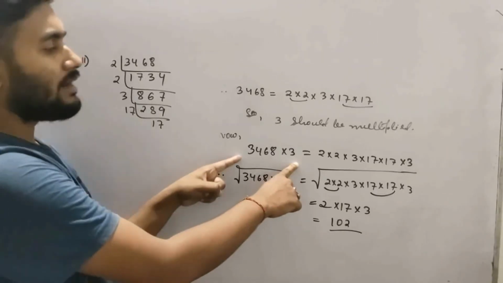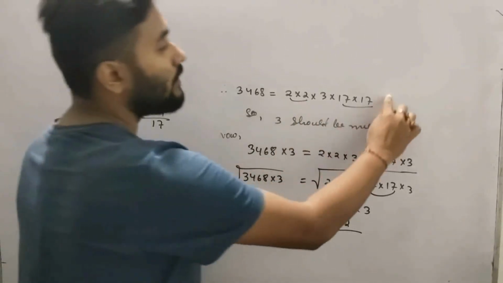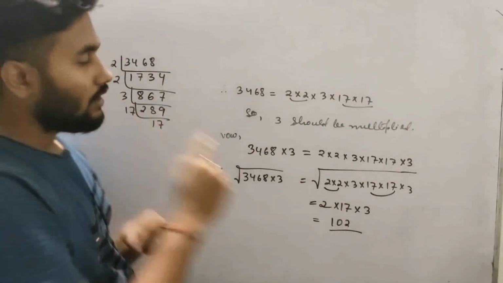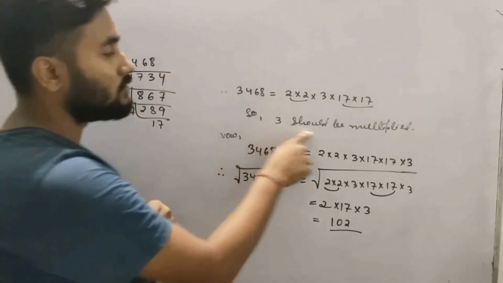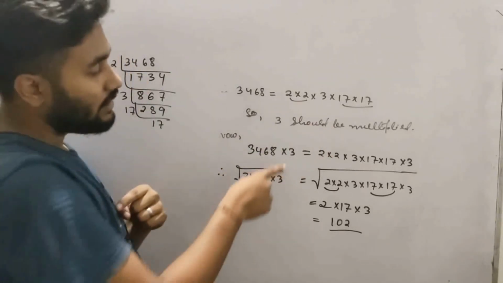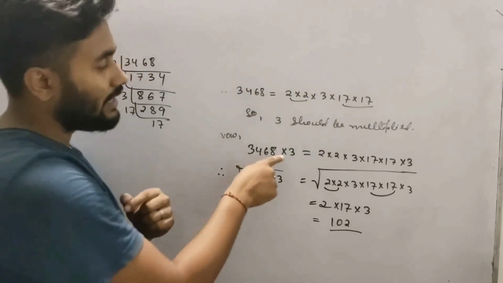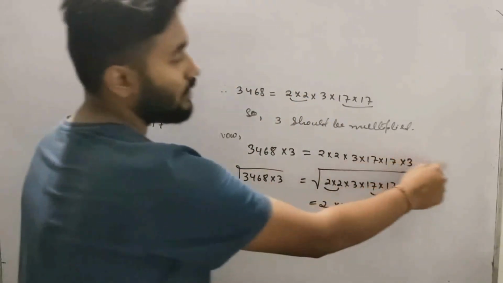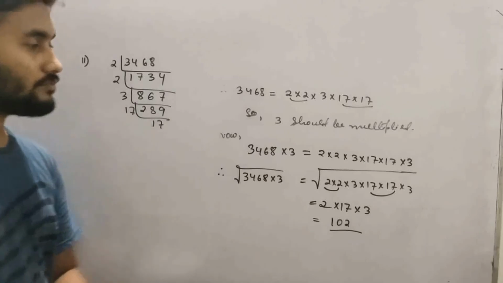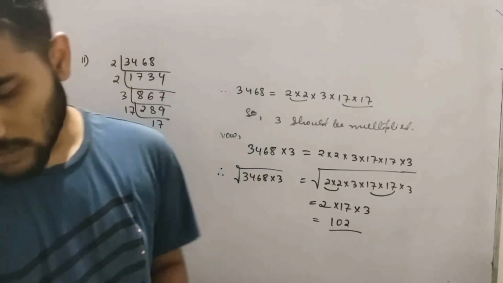No need to multiply this one. Simply write this into 3, and with this you do into 3. And why have I multiplied 3? Because 3 should be multiplied. If your answer is that 7 should be multiplied, then you write 7. If your answer is that 6 should be multiplied, then you multiply 6 over here, and over here also. Like that. Understood? Okay.